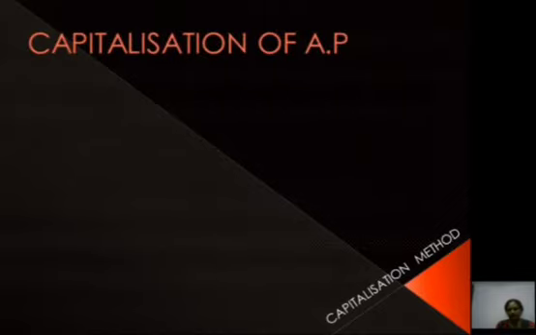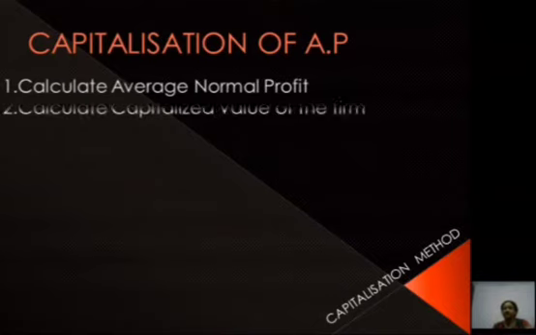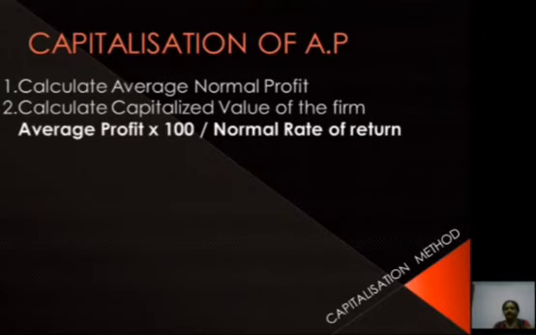Now calculation of average profit. Capitalization method. In capitalization method we have two types, capitalization of average profit and capitalization of super profit. Now capitalization of average profit. First of all we will have to calculate average normal profit, then calculate capitalized value of the firm, that is average profit into 100 divided by normal rate of return. In this way we can calculate capitalized value of the firm.